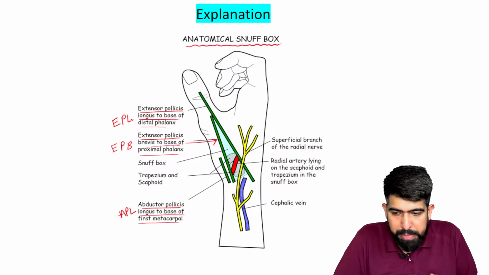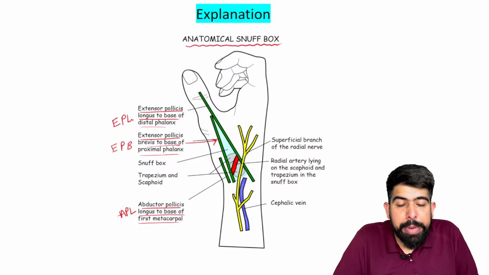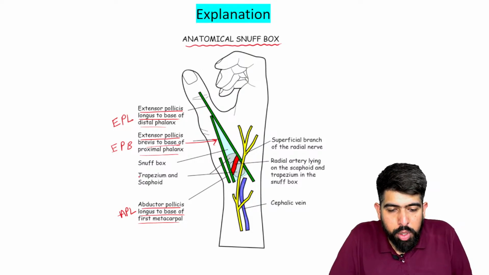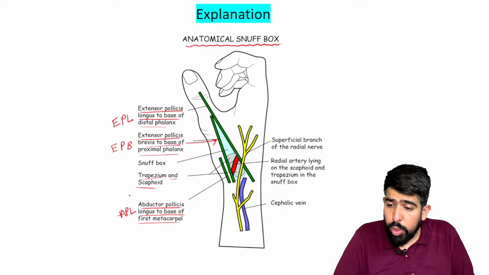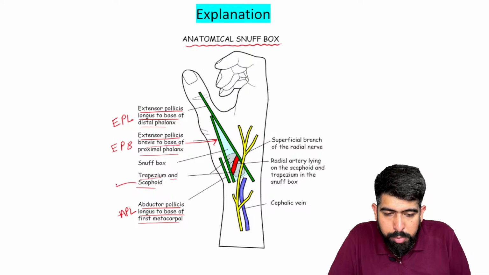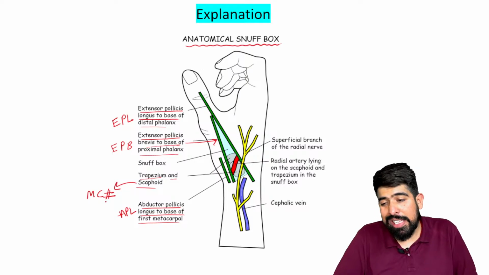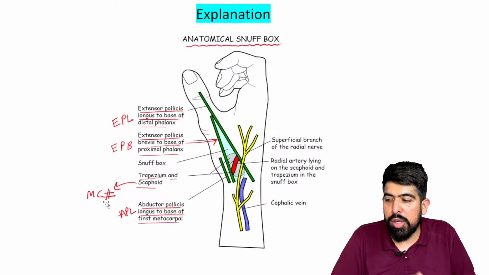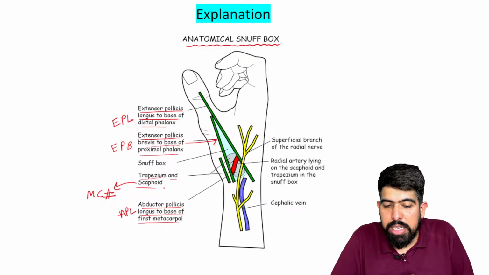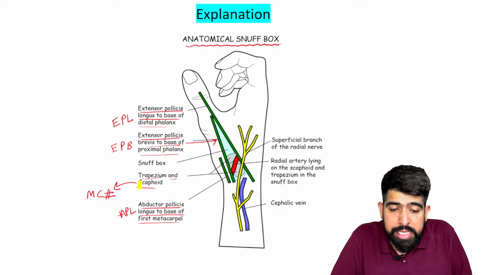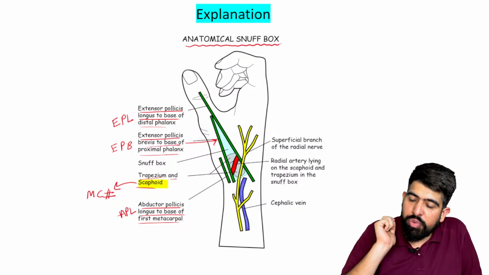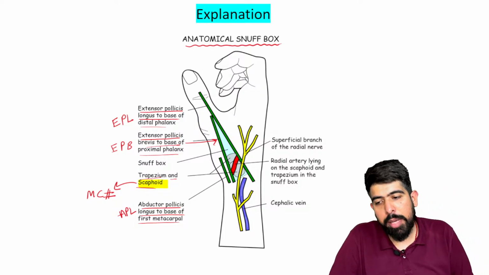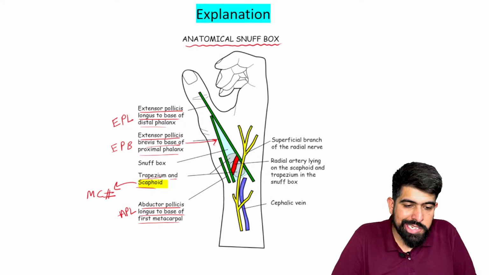If we're talking about the floor of it, which bones will be there? The bones will be the trapezium and the scaphoid. Both will be there. But if they ask about the most common fracture, it will be seen in the scaphoid. If they ask about the anatomical snuffbox and a bone fracture, your answer should always be scaphoid only, because the scaphoid is the most common bone that gets fractured with an injury of the anatomical snuffbox.